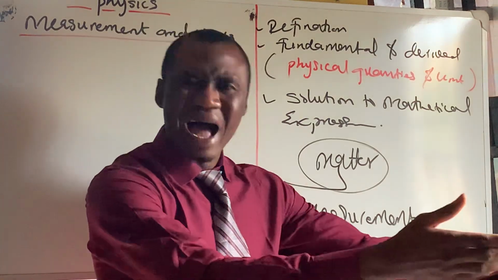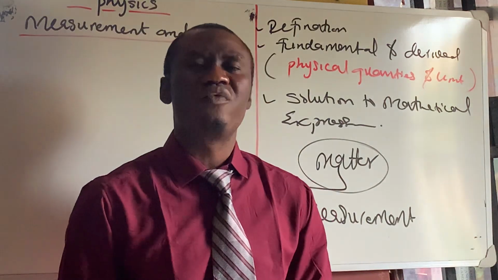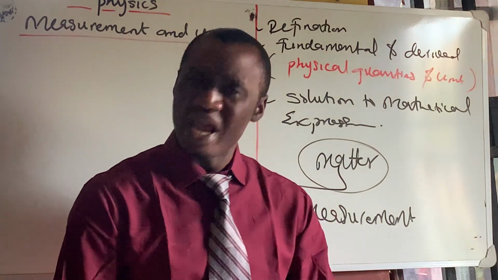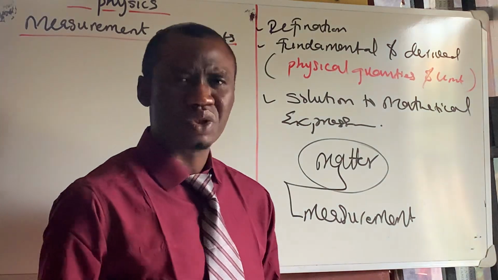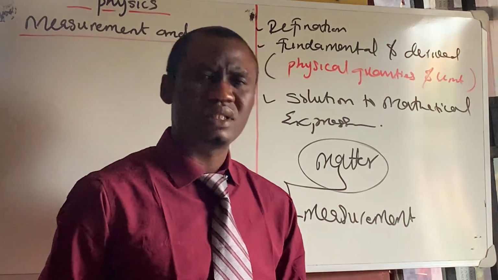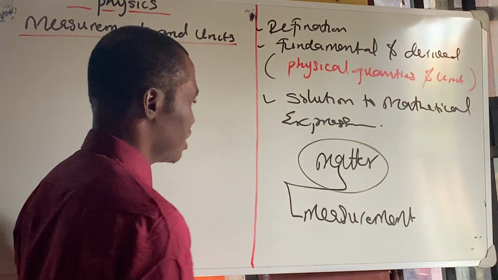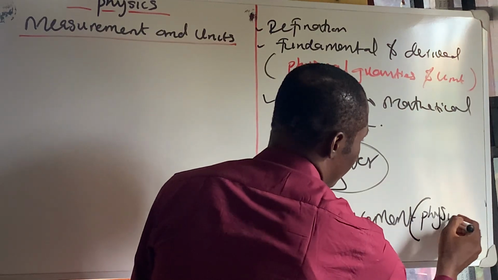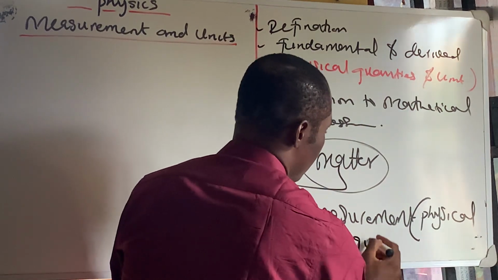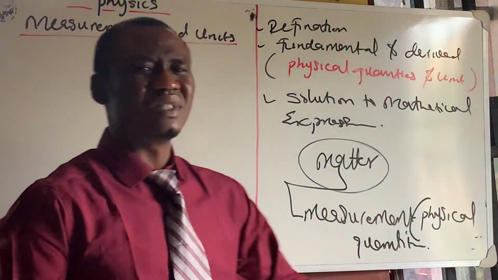You talk about 1 bag of rice. You talk about 1 basket full of orange or pineapple, anyone. Or when you want to measure, there is an apparatus you use in measuring. So in physics, the apparatus we use in measurement is called physical quantities. So now, what is physics?